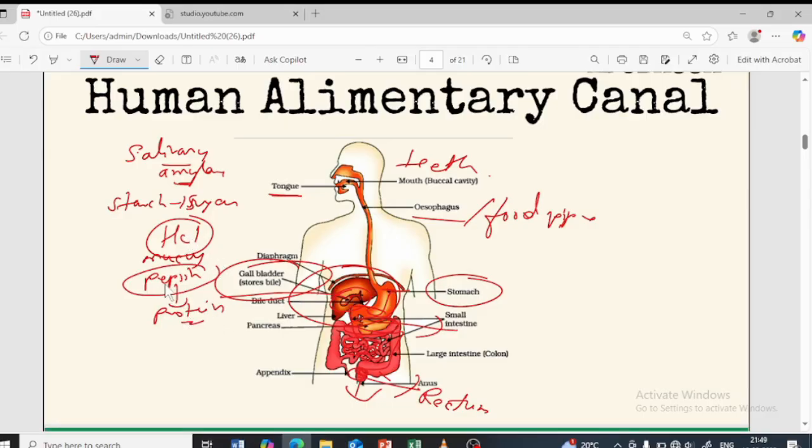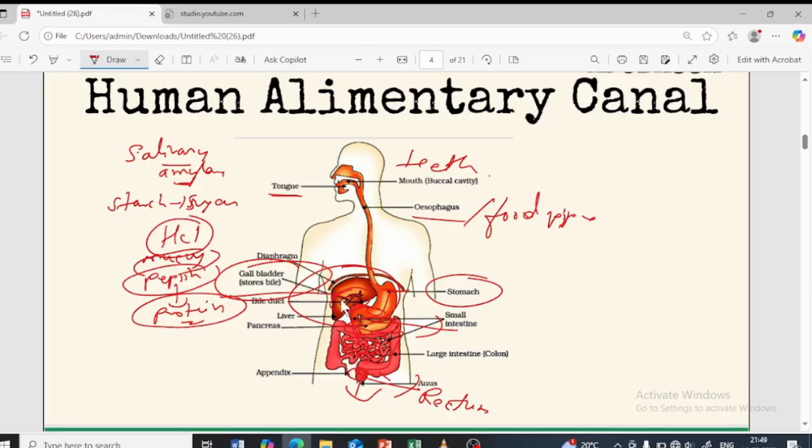Now the pepsin is present in order to break down the protein present in the food. This mucus is again present in order to protect from the HCl, because HCl is an acid, right, hydrochloric acid. So it will corrode the stomach. In order to prevent the corrosion, this mucus is present. Next, the food enters where? It enters the small intestine. The small intestine has got two friends: one is the liver, and one more is the pancreas.